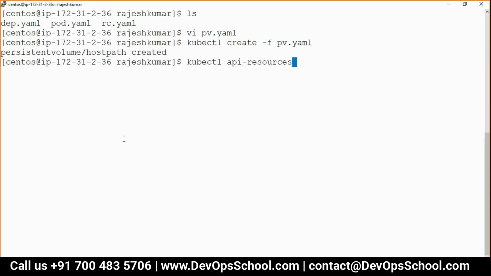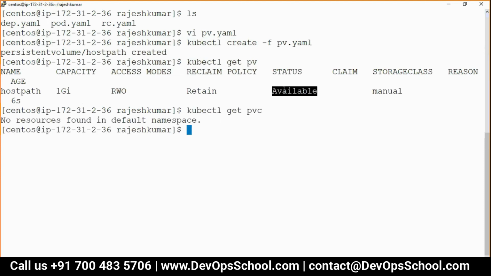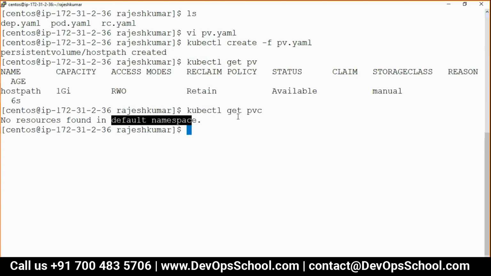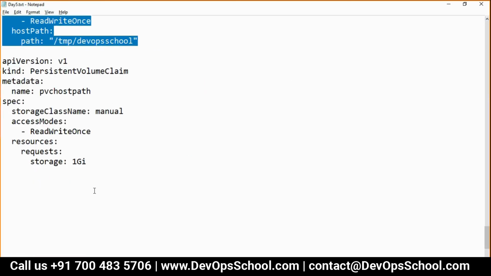Get PV. See here. It's available, right? 1 GB. Available. Okay. PVC, do you have a PVC? See guys, no resource found in default namespace. This PVC belongs to the namespace. In that case, Rajesh. In my case, none. Okay, none. Now what to do?